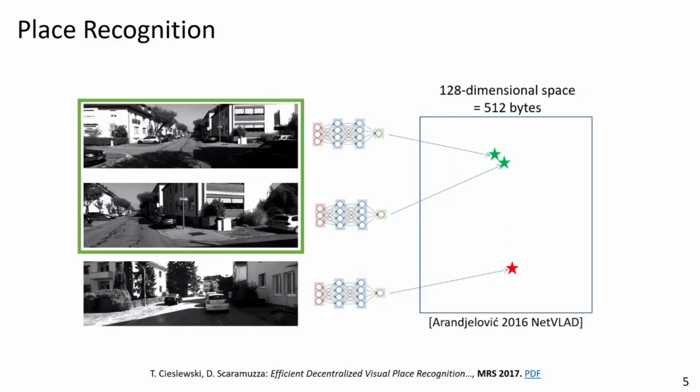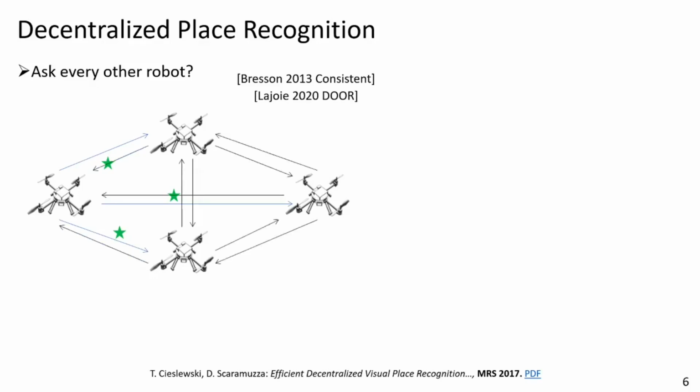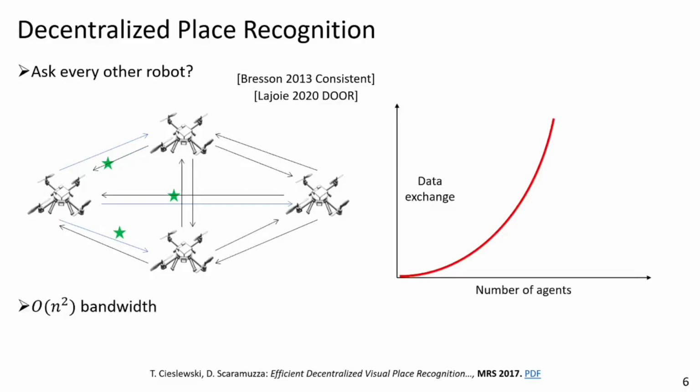So if we would now take the system and do decentralized place recognition, the naive thing to do would be to ask every other robot. If one robot sees a place and wants to know whether another robot has seen it, it would calculate its embedding and send it to every other robot. Of course, every robot wants to know whether the place it currently sees has been seen by another robot, and so every robot is talking to every other robot. This means that we have quadratic complexity.